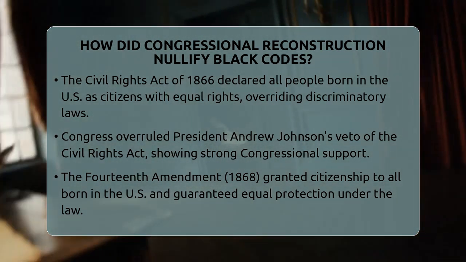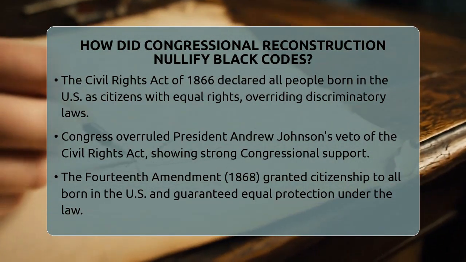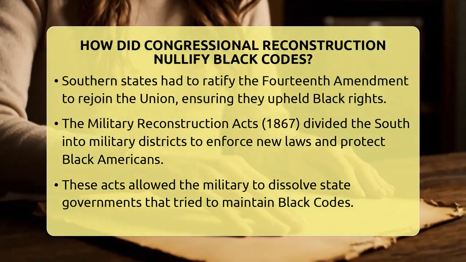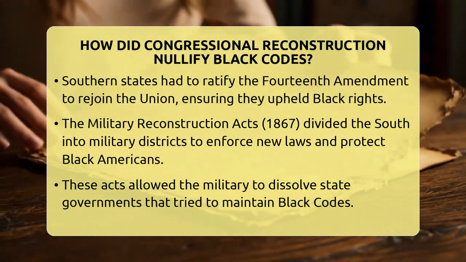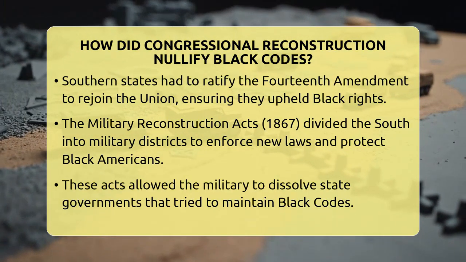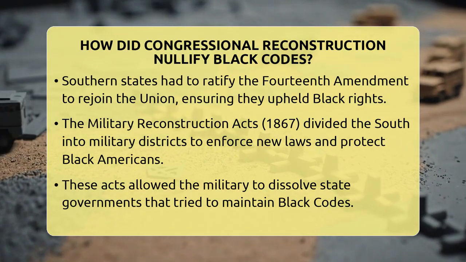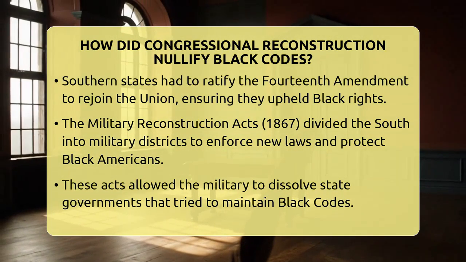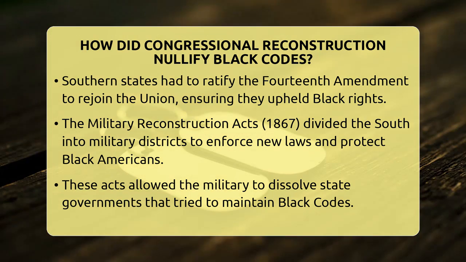Congress also passed the Military Reconstruction Acts in 1867. These laws divided the South into military districts, placing them under federal control. The military protected black Americans from black codes and made sure states followed the new laws. If a state tried to keep black codes, the military could dissolve its government and require a new constitution that guaranteed civil rights.